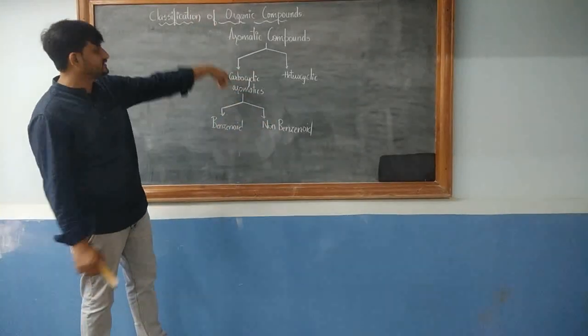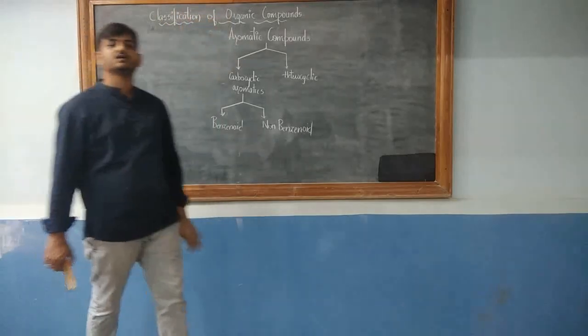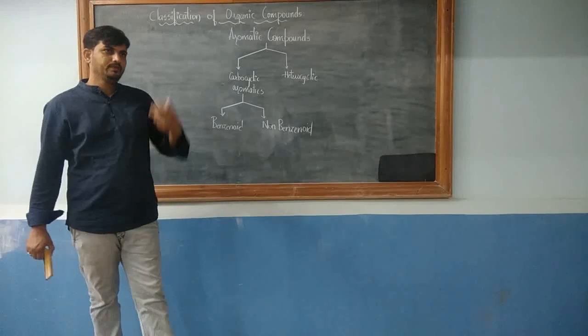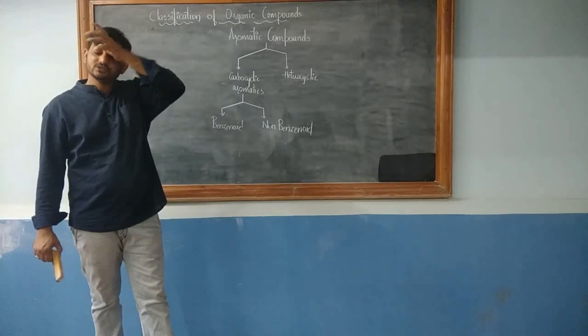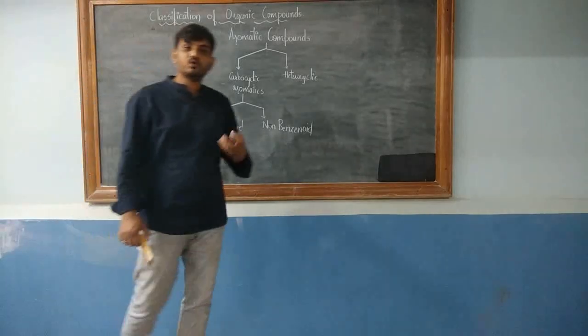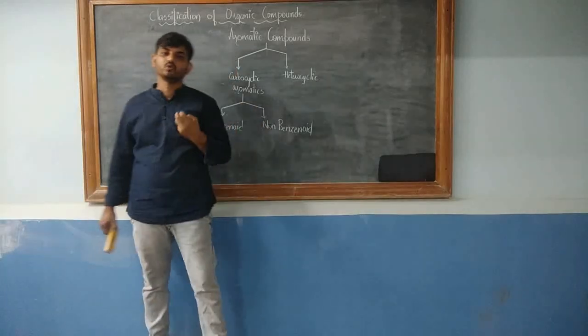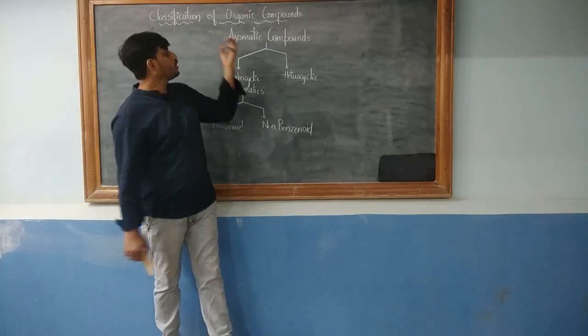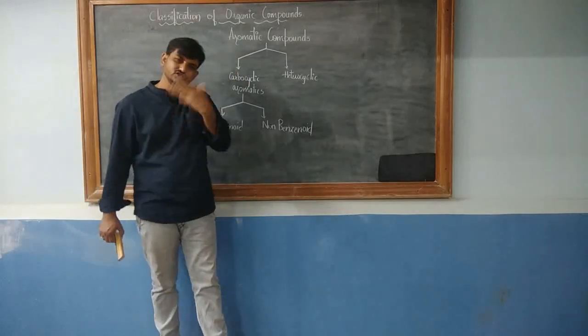Before we deal with the classification, what are aromatic compounds? See, initially, about 150 years ago, when a new organic compound was discovered, smell was the criterion to decide. Aroma means sweet smell or smell.